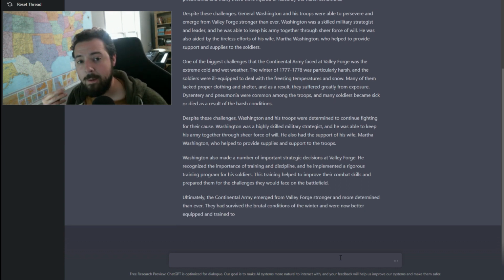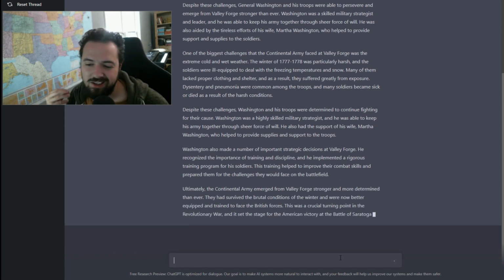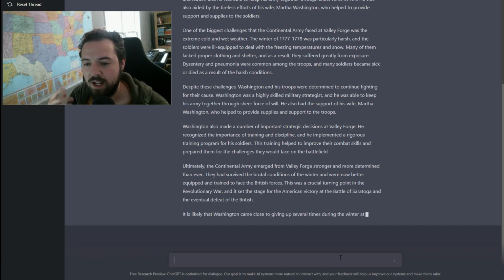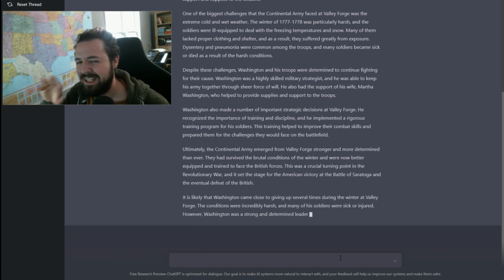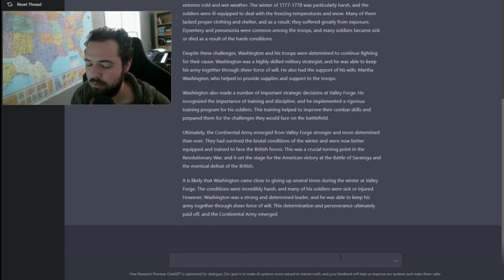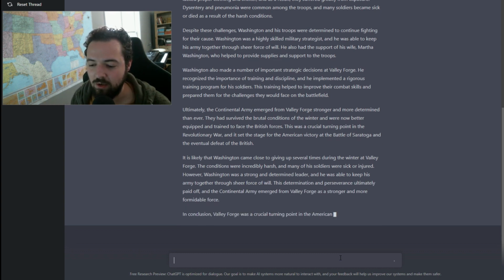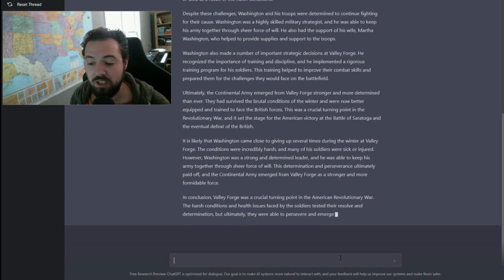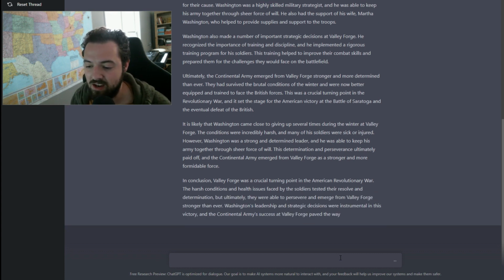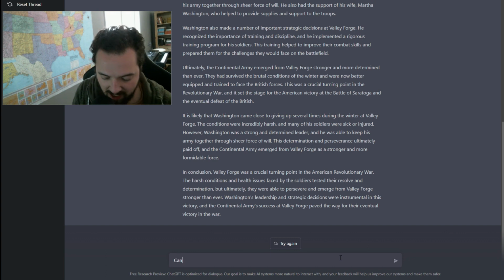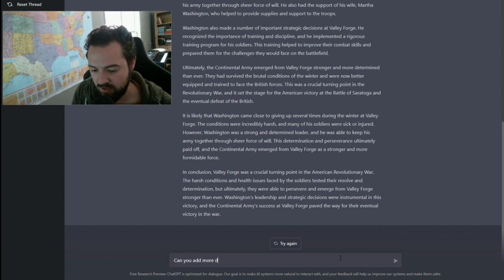So I'm actually going to say, can you also add some ideas about how George might have been thinking of Martha, to add a little romance in there? So I'm going to see if we can get that to work. It's spitting out a really coherent, awesome essay here, and we could copy and paste it in. Can you add more details about how George might have been thinking about his wife during this time?